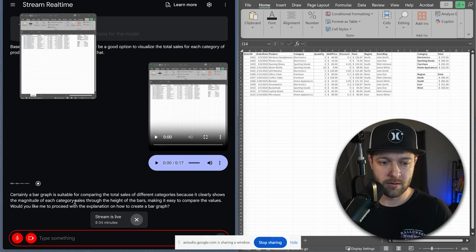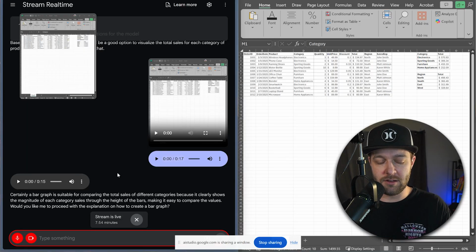Would you like me to proceed with the explanation on how to create a bar graph? So right out of the gate, this is pretty impressive. We can use this as a collaborative tool. Maybe I'm coming in here and I don't even know what kind of graph to create, and obviously Gemini can provide us with an explanation of why a bar graph would be good. And we could even probably dig in deeper as to why it shows by category.